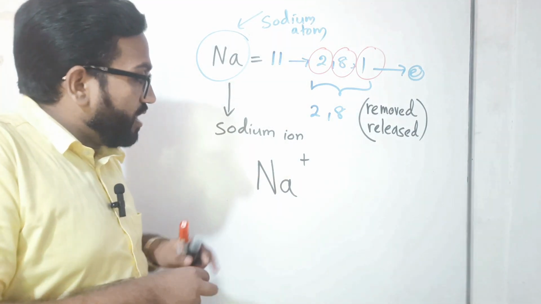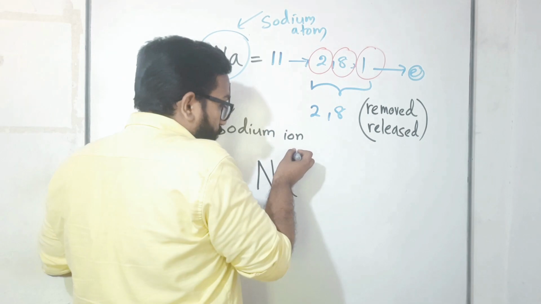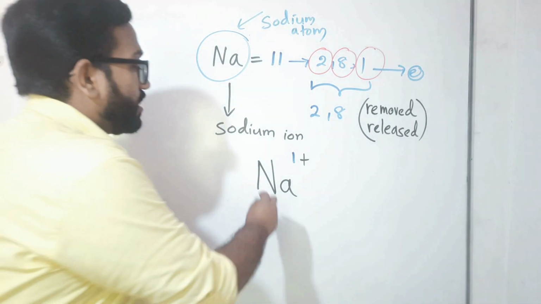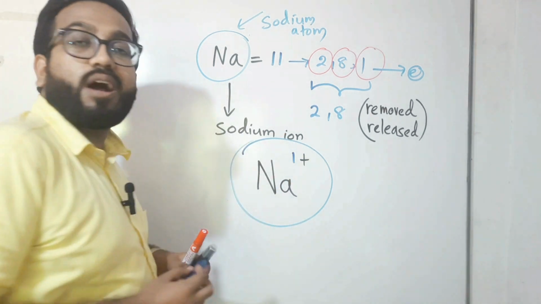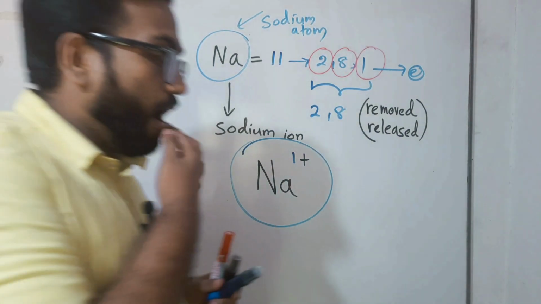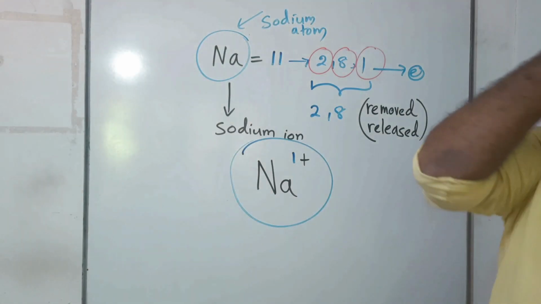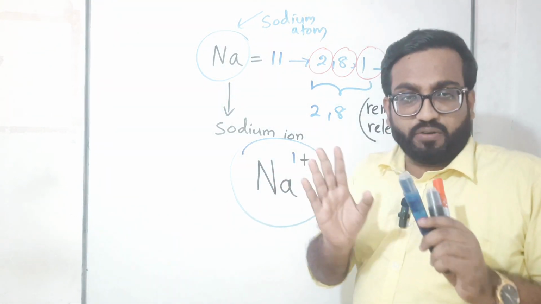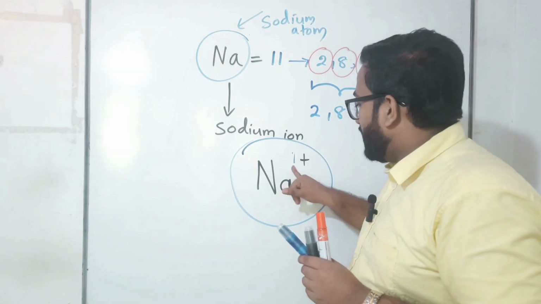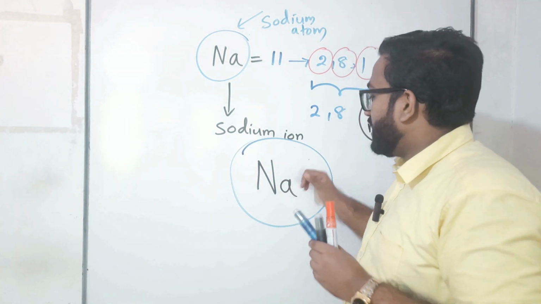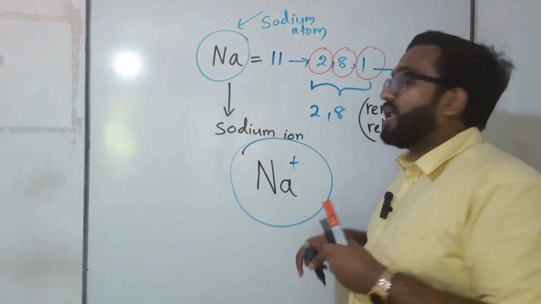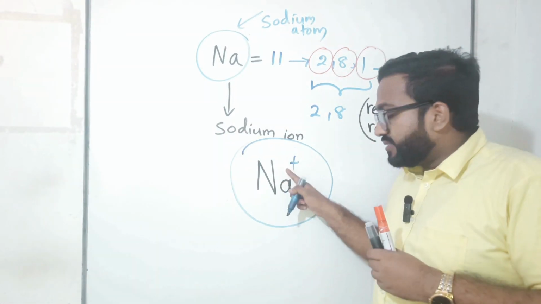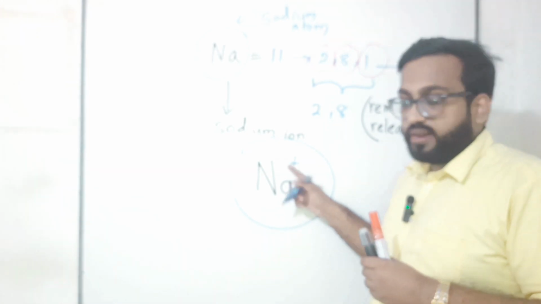So, at the front of this plus mark, we are putting number 1, right? So, this is known as what? Sodium ion. Now, did you understand how sodium atom was converted to sodium ion? Yes, but normally we are not using number 1. So that's why we need to erase this one, right? So just put Na plus, but make sure that if no number is there, it means 1 is there in front of that mark, right?